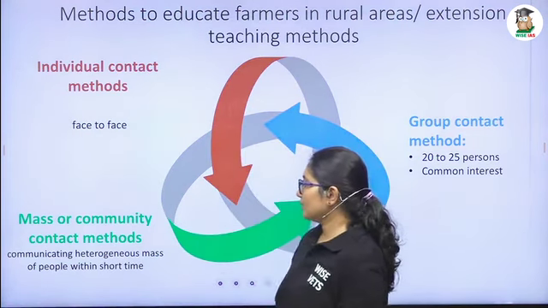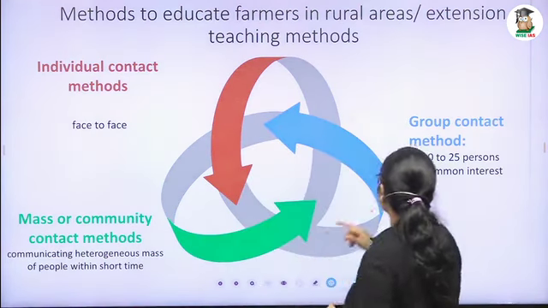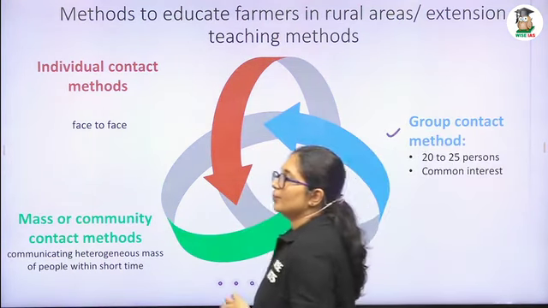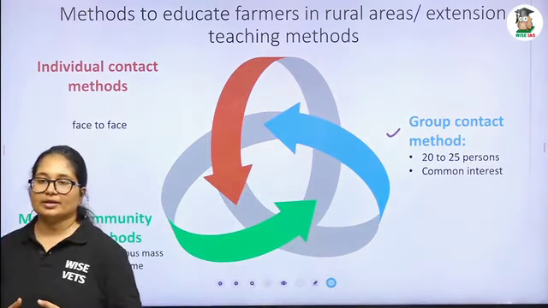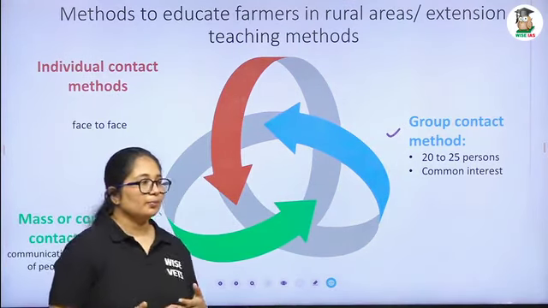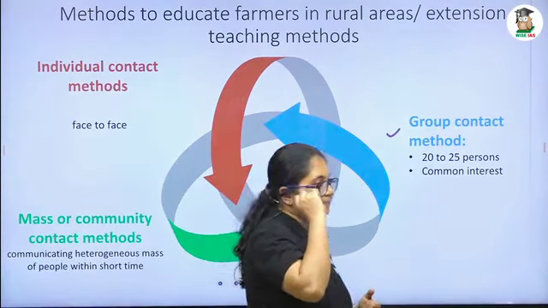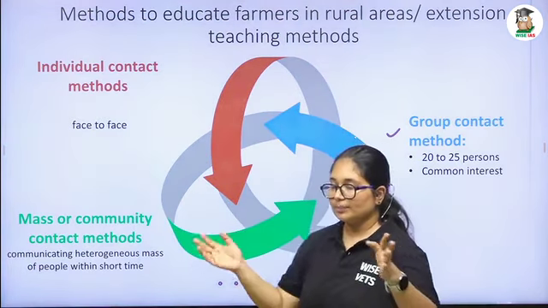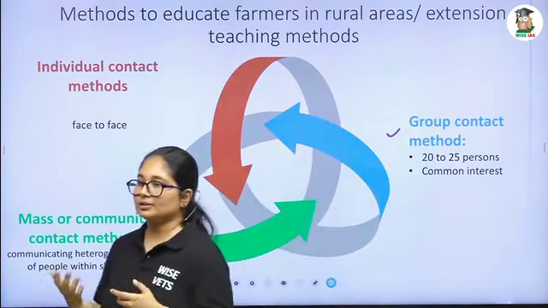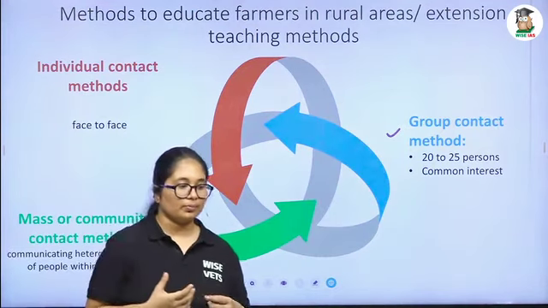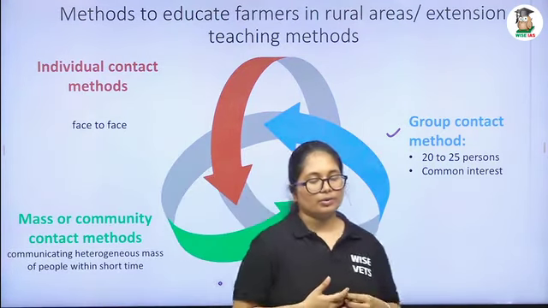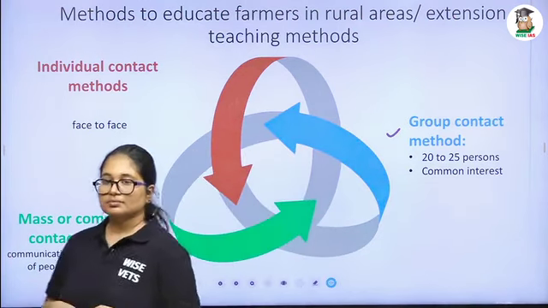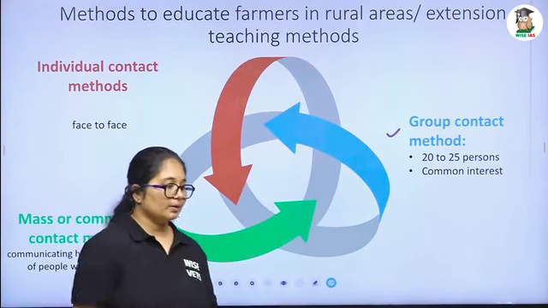And the mass and community contact, before that we have to see the group contact method. In group contact method, there will be 20 to 25 people, and they will talk about a common problem. Here we can see the buzz session. Have you ever been to a buzz session? All the people will come and they will talk and chat about a particular problem. Or have you ever come across brainstorming? In the corporate world, it is very common, the brainstorming.